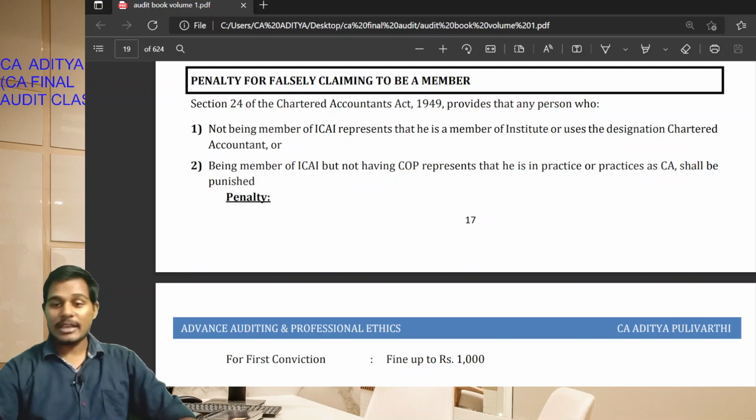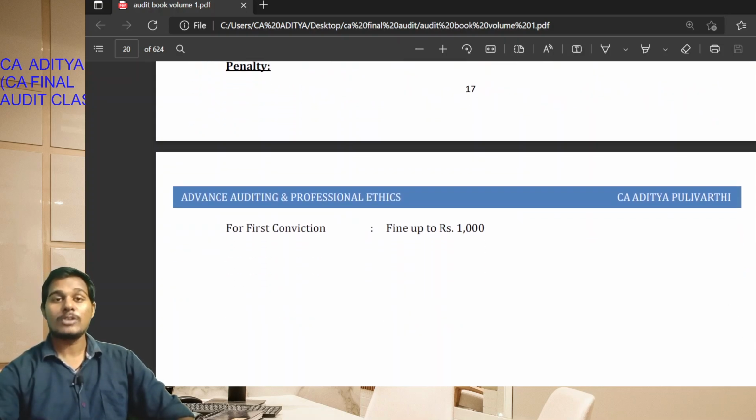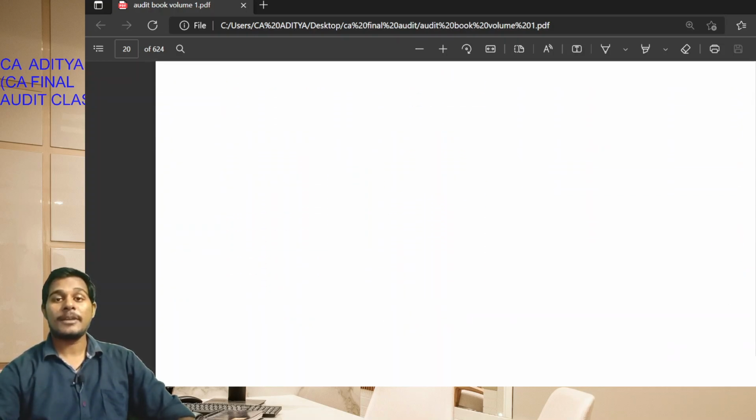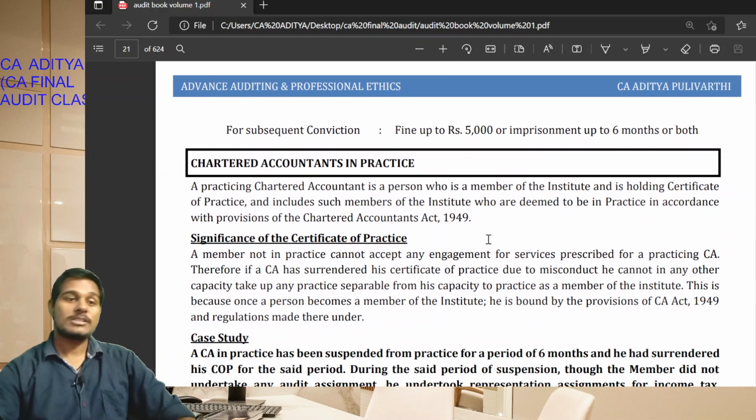But in the second case, where he is a member and does not hold a certificate of practice but says that he is a practicing chartered accountant, a penalty of 5000 or imprisonment of up to 6 months, or both, will be levied. Okay, students, for subsequent contravention, fine up to 5000 or imprisonment up to 6 months or both.